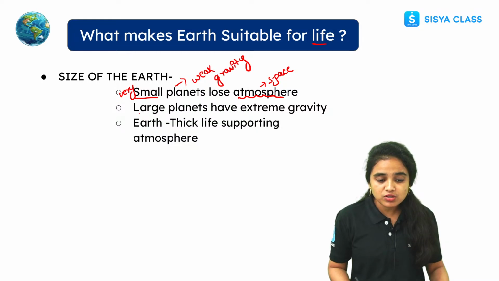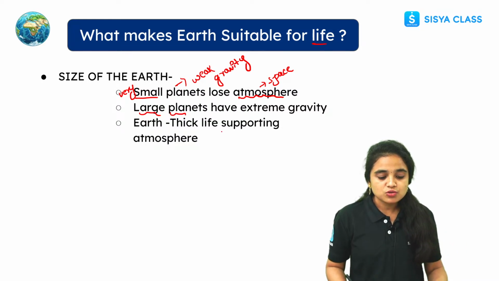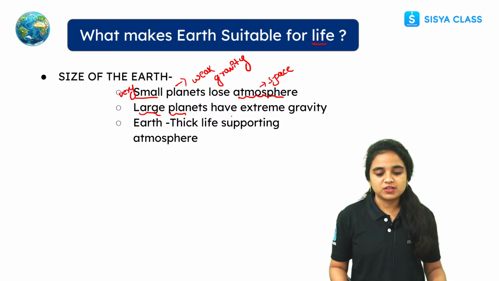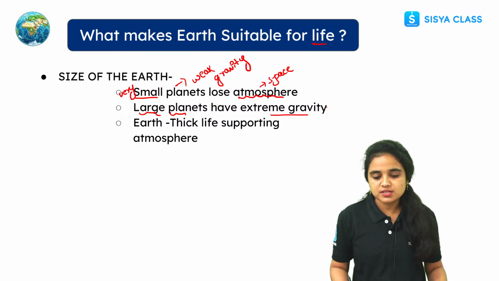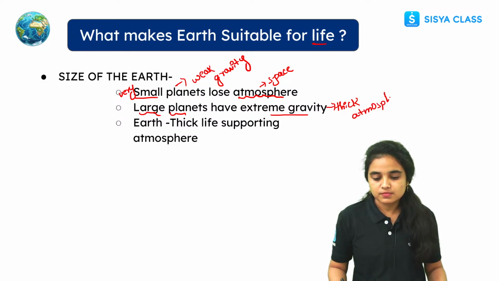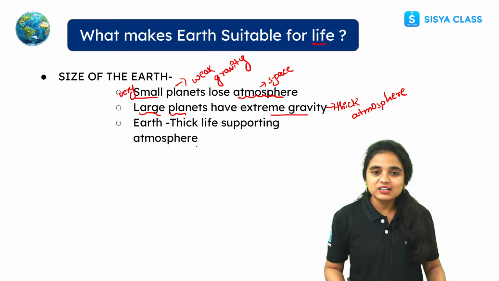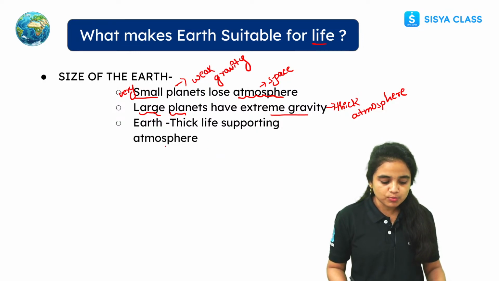And large planets have extreme gravity, so that is the reason they will hold a thick atmosphere, compared to very small planets. And Earth has a thick life-supporting atmosphere.